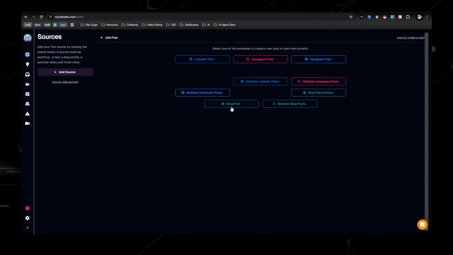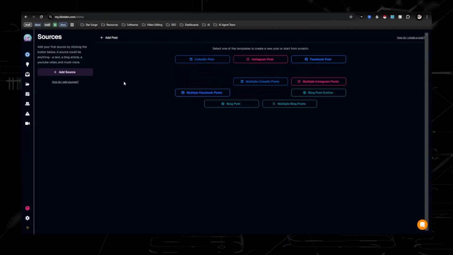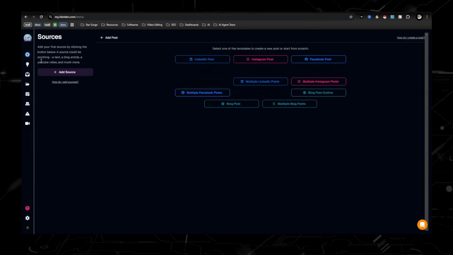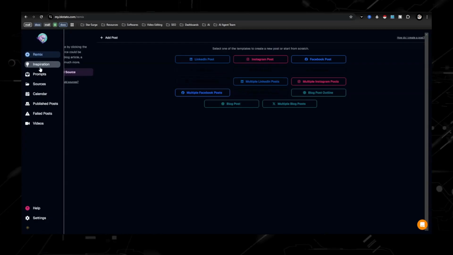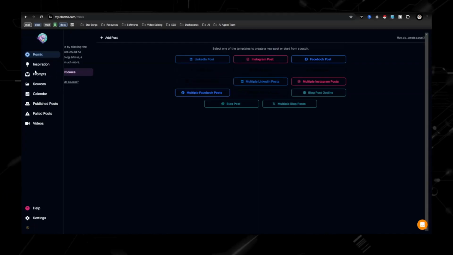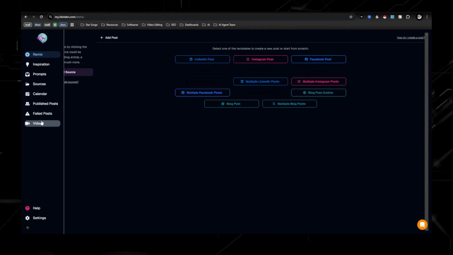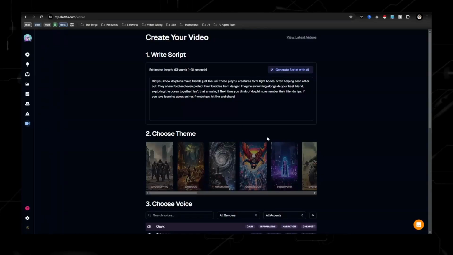All right, so I logged into Blotato. Like I said, it's free, but I have the paid version, which is only $30 a month, and it is so worth it. There's a bunch of other things you can do in here, like you can create posts for LinkedIn, Facebook, Instagram. There's also a calendar where you're able to schedule those posts, but I like the video portion of it. So I'm not gonna go through this.